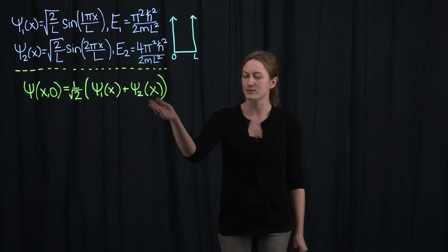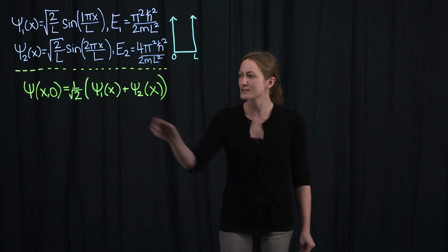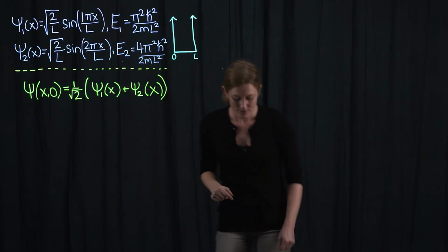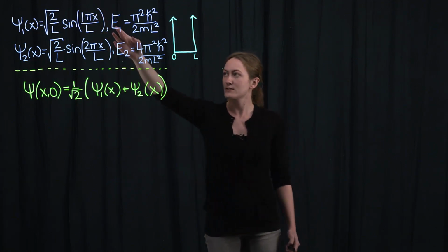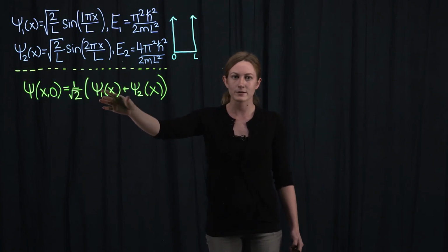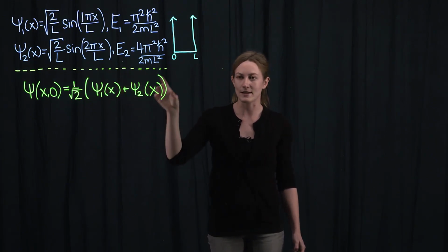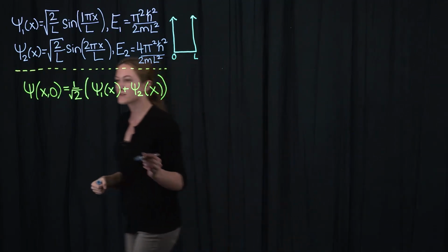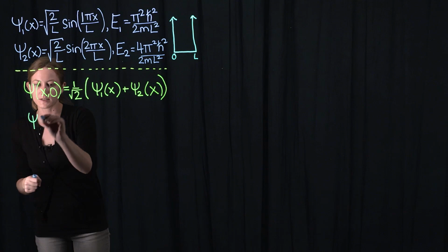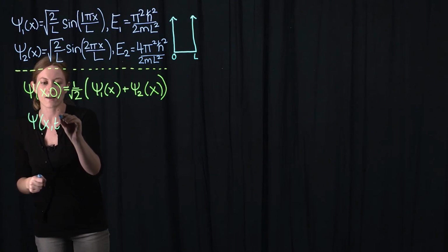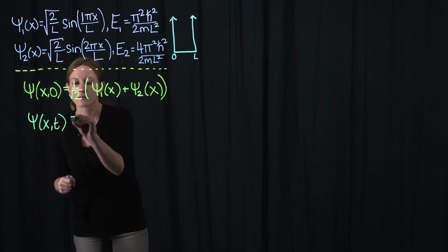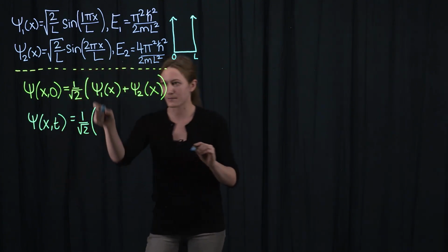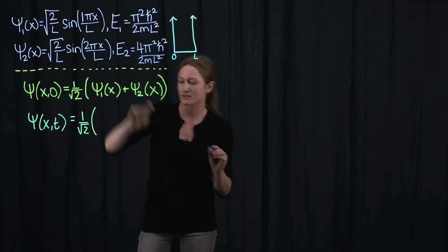We're given a normalized wave function that is a superposition of the stationary states psi1 and psi2, which I've written here. We know that psi1 and psi2 individually evolve with time according to their respective e to the minus iEt over h bar factors. So the time evolution of their superposition, psi of x and t, is just going to be given by the evolution of each of these individual states.